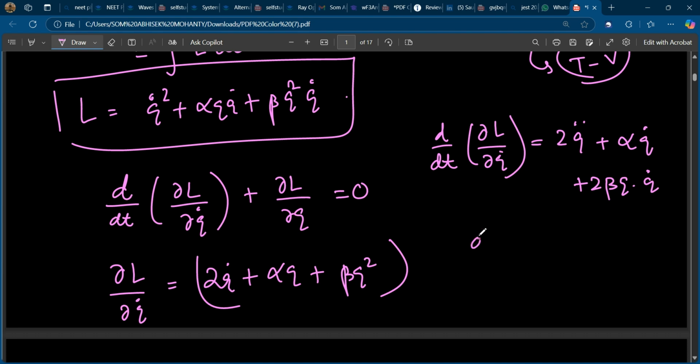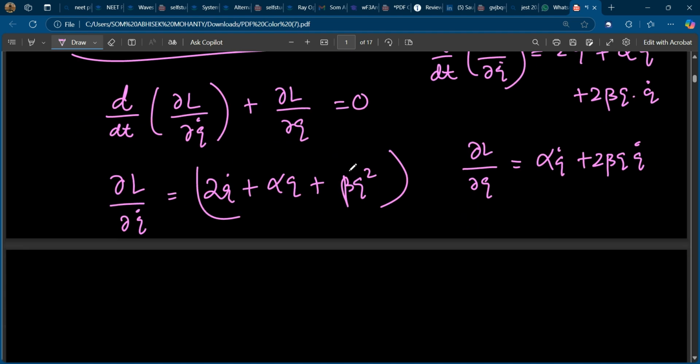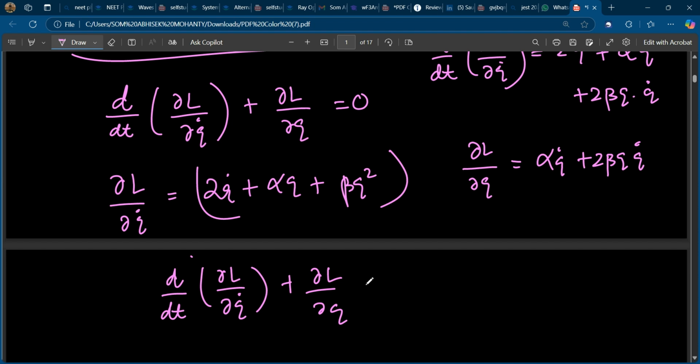Now del L by del q. From here, only the terms with q contribute, so it is alpha q dot plus 2 beta q q dot. Now we will put these in the equation of motion: d by dt of del L by del q dot plus del L by del q is equal to 0.